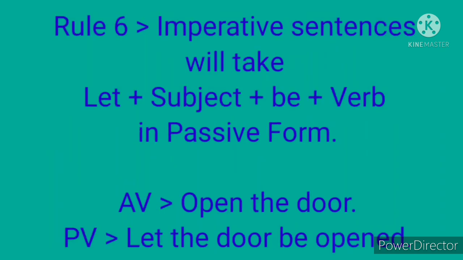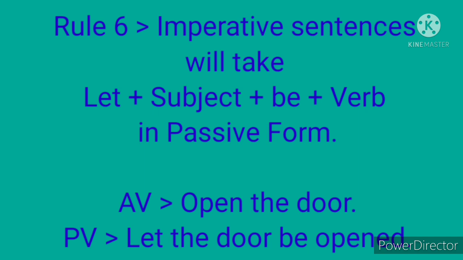Next, rule 6 is imperative sentences will take let plus subject plus be plus verb in passive form. That is, when imperative sentences are changed into passive voice, the sentence will take this form, let plus subject plus be plus verb. What are imperative sentences? Sentences expressing command, order, advice or request are known as imperative sentences. So, let is placed at the beginning of the sentence when an imperative sentence is changed into passive voice.